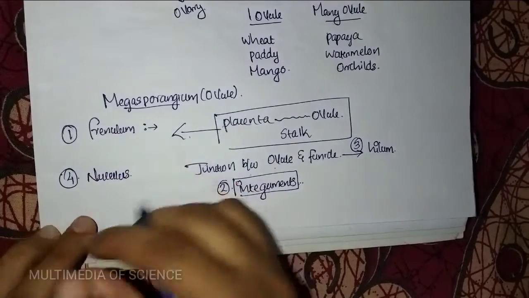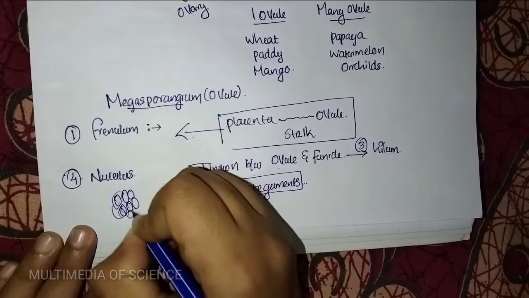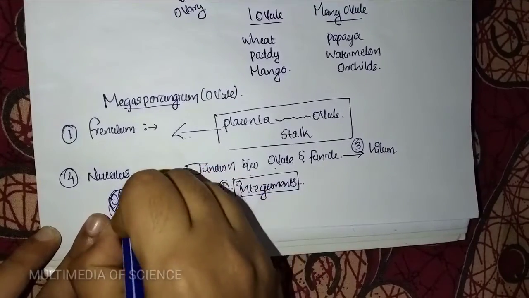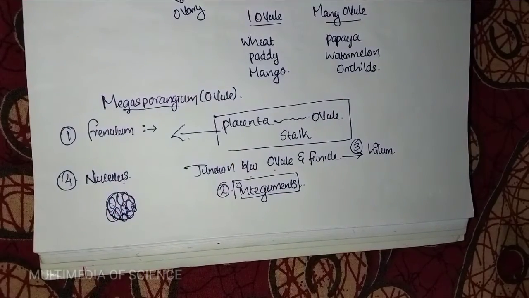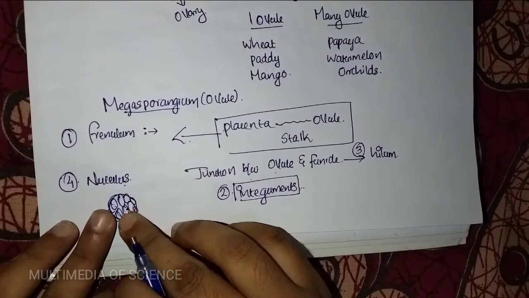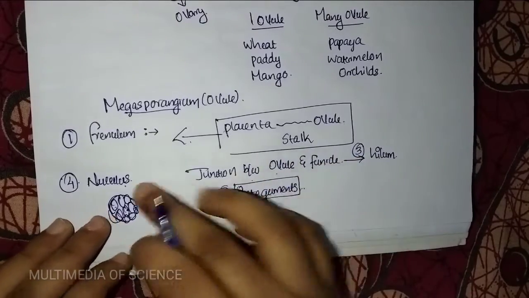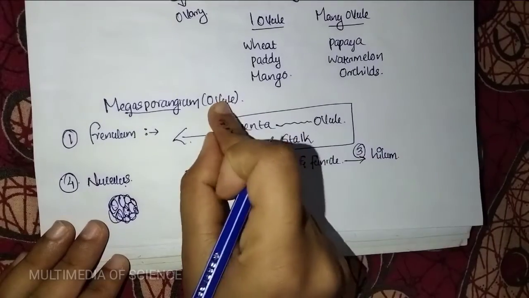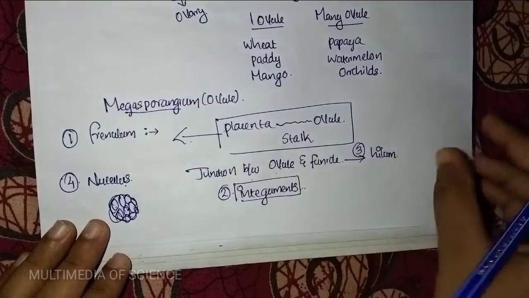Nucellus is the mass of cells. The mass of cells within the integuments is known as what? Nucellus. And these cells of the nucellus contain abundant food materials. Then next, these are the major main structures of the ovule, the megasporangium. Then next is megasporogenesis.